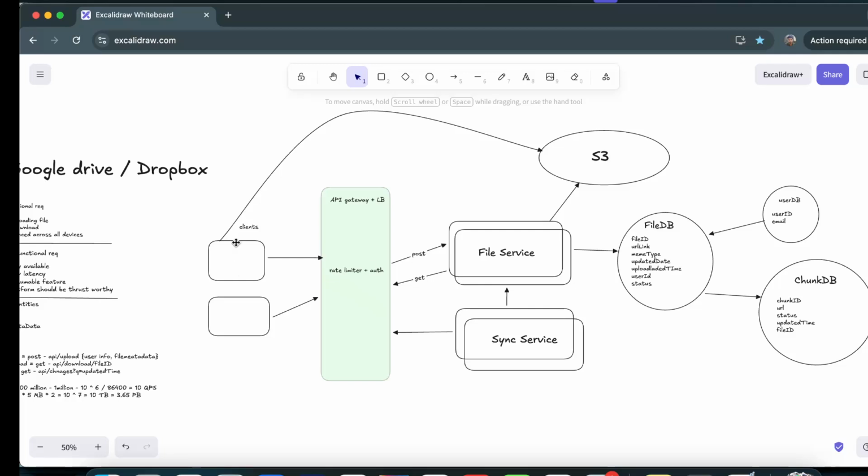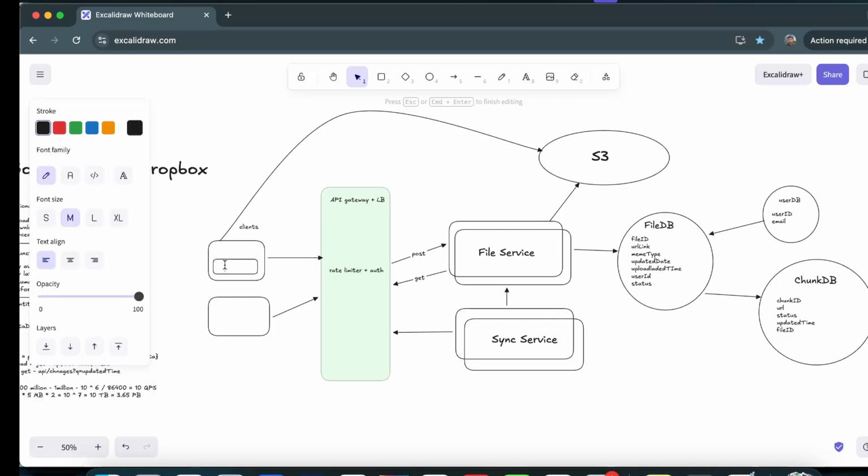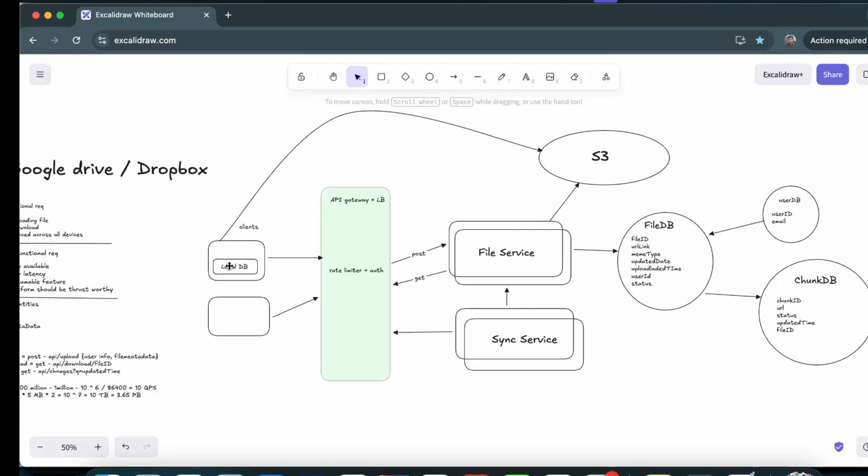So our Google Drive client that is available on this machine, we require a local database here as well. So there will be a local database for each file, which will hold a reference to where the file is actually available locally on the machine. Okay, so the local DB is something we require at any point in time. Chunk ID, chunk status, everything. For the chunk ID, we have to make sure that whatever chunk we are modifying matches with this chunk ID.